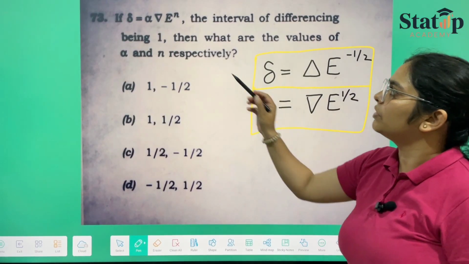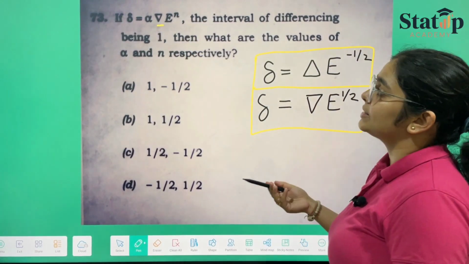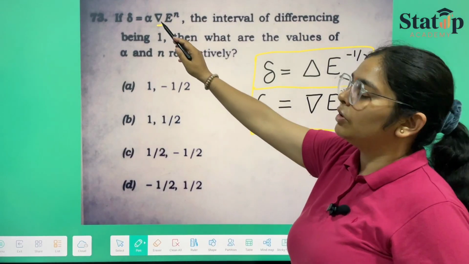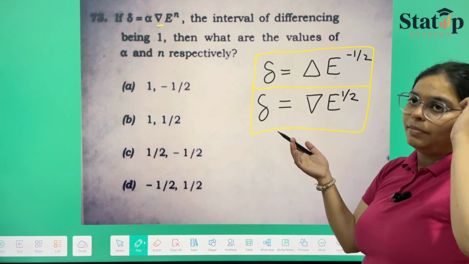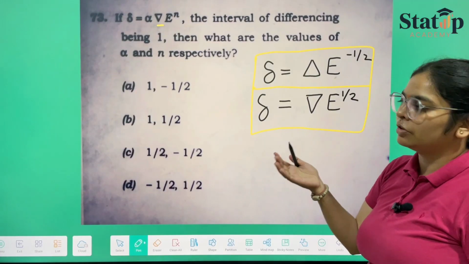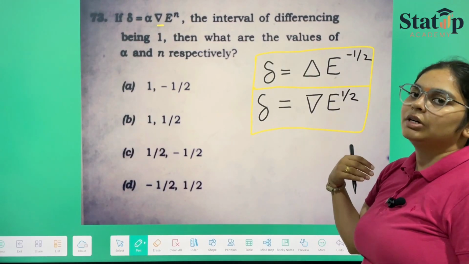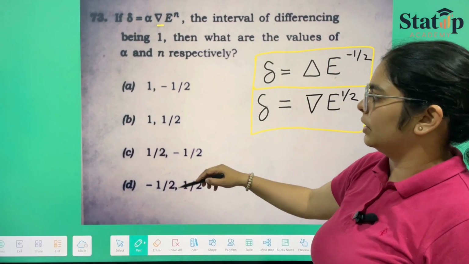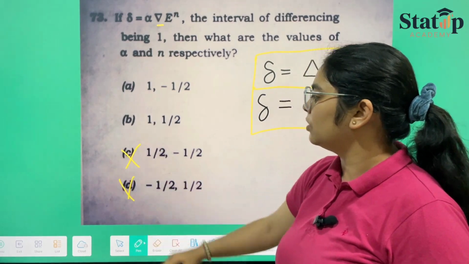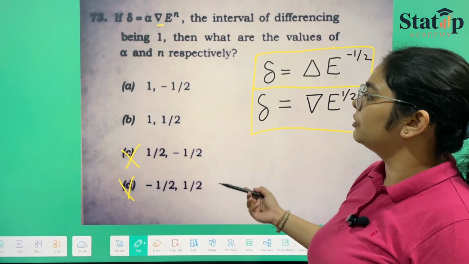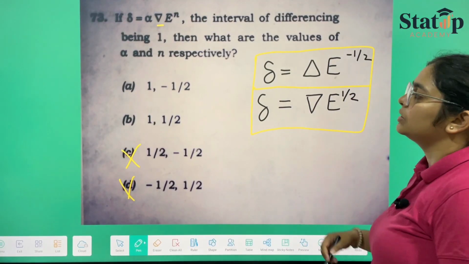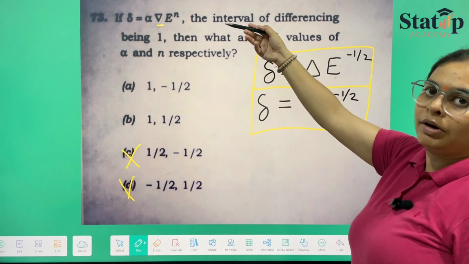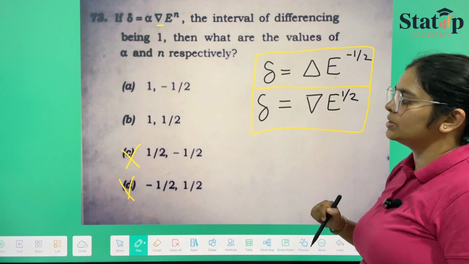So here they have given us inverse. As and when we see this formula, alpha will always be 1 in both the cases, in forward interpolation formula or backward interpolation formula, alpha will only be 1. So these two options will get cancelled on their own because alpha is minus half and half. So 1 and half. Now we have to see the next one. Since it is reverse or backward interpolation, we have the positive sign here.